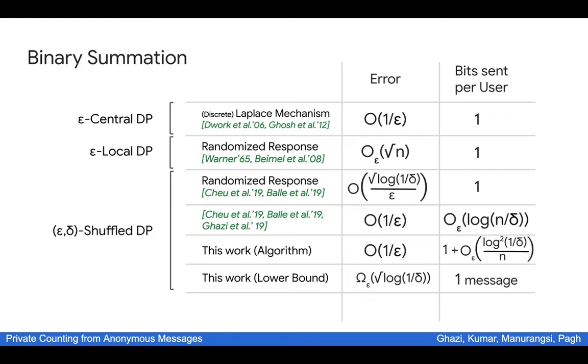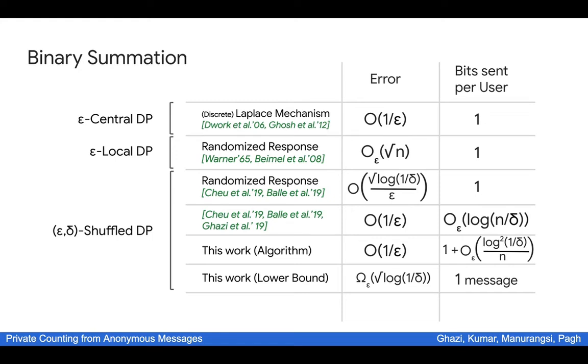This brings us to the second and the main result of this paper. We give an algorithm that achieves an error similar to central DP, whereas each user is sending only slightly over 1 bit in expectation. In particular, the expected number of bits sent by each user is 1 plus order of log squared of 1 over delta, over n. And this second term will be little-o of 1 when delta is not too small. In other words, we achieve nearly the same error as in the central model, while also incurring almost no communication overhead at all.